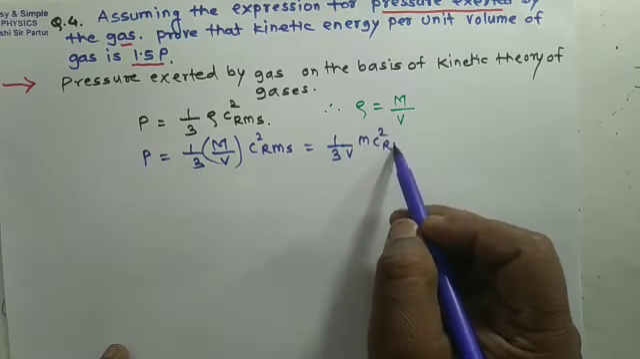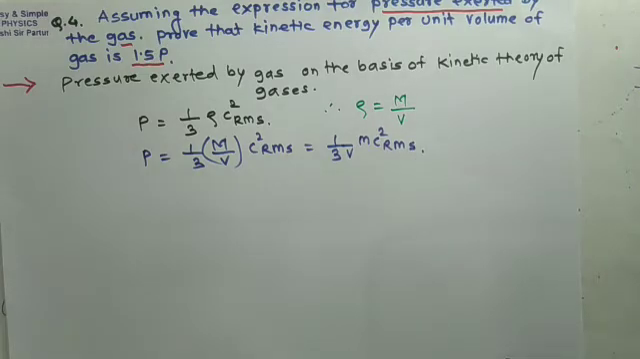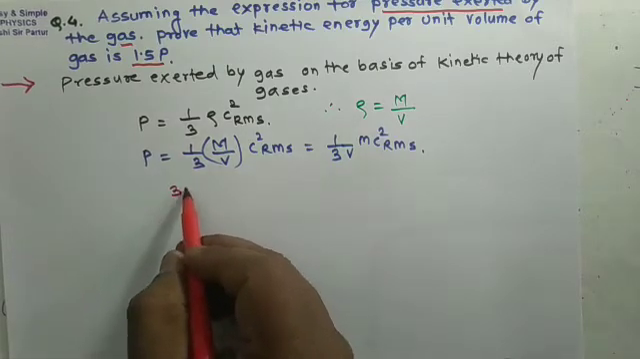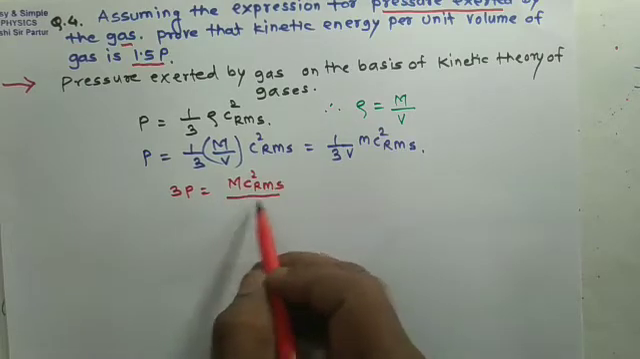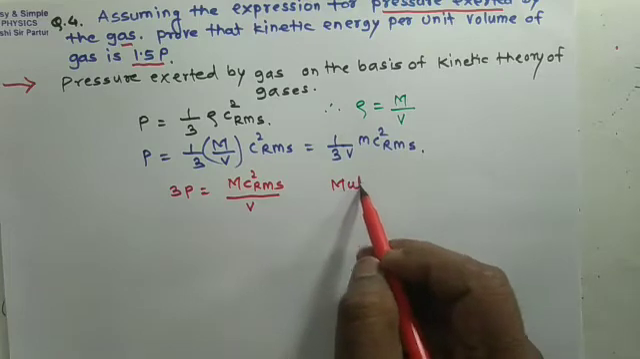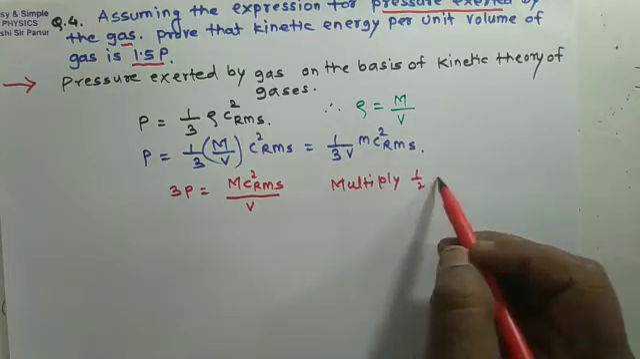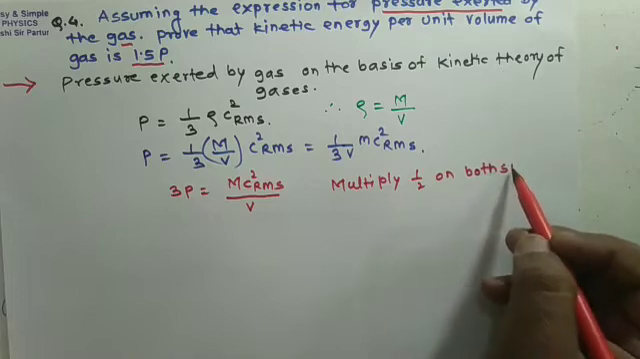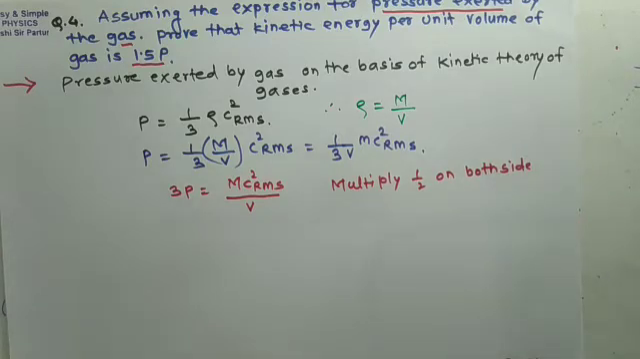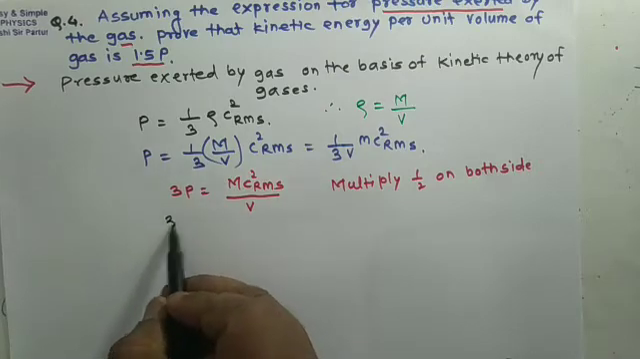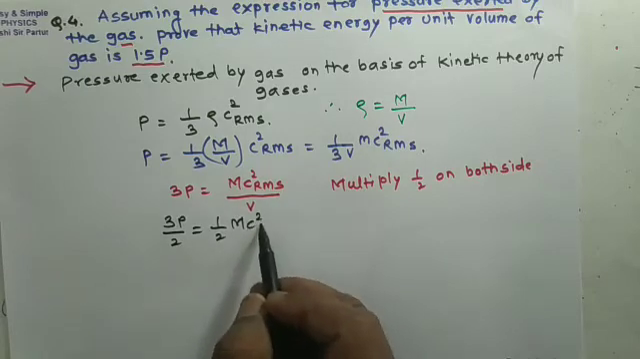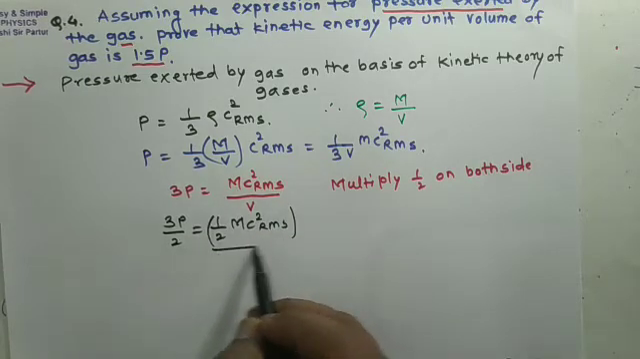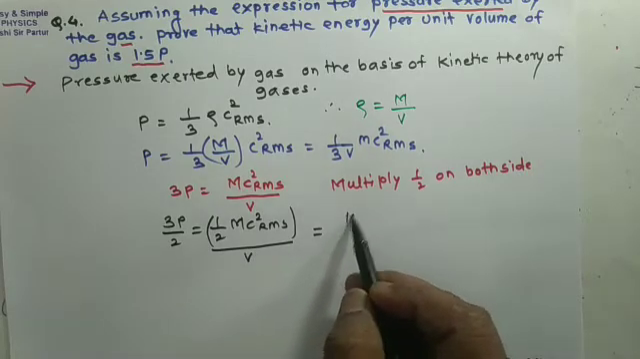which is written as 1 upon 3V m c square RMS. Okay, if we multiply 3 to the pressure, then we can write 3P is equal to m c square RMS upon V. So multiply half on both sides of equation. If we multiply half on both sides, here 3P upon 2 will be half m c square RMS divided by V. The bracket term is said to be